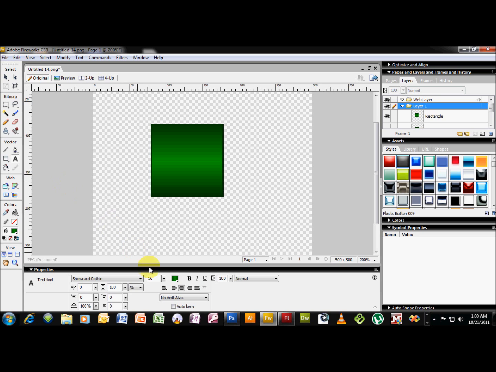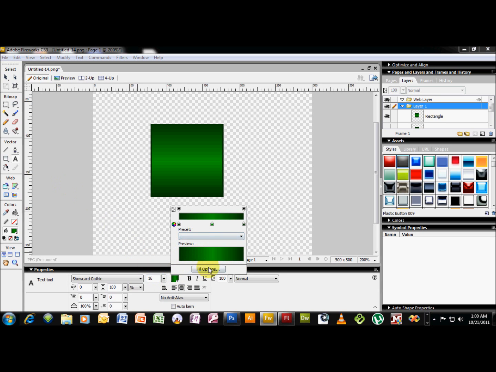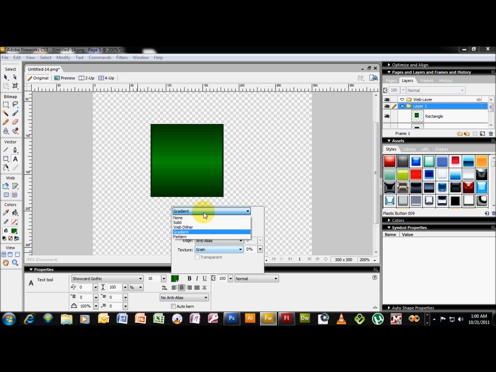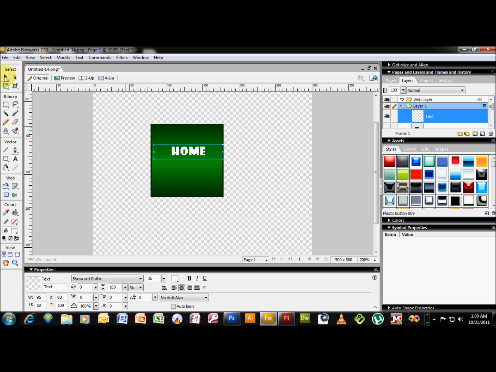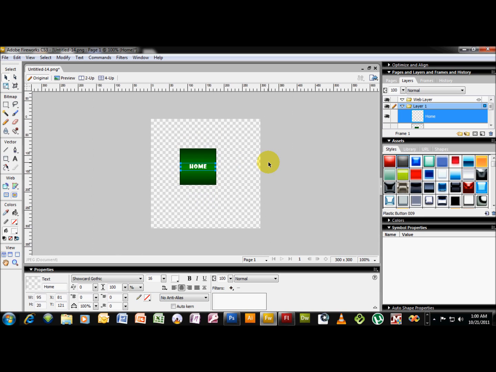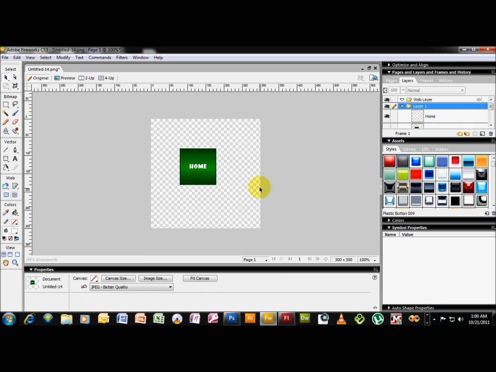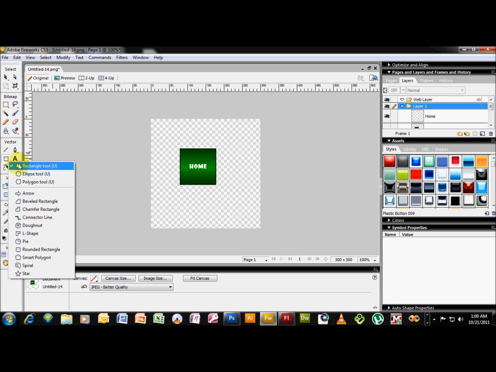Okay, now we're gonna use a solid text, white, and type whatever you want. Just gonna type in home. Okay, and center the text, and you can do whatever effects you want to the text, but I'm not gonna do anything in this tutorial. I'm gonna focus on the button.